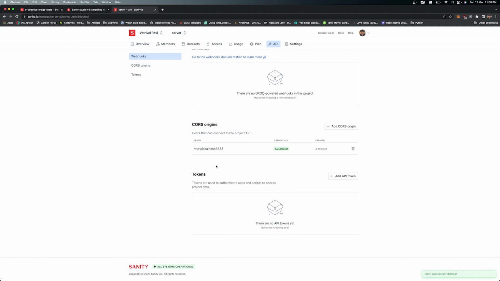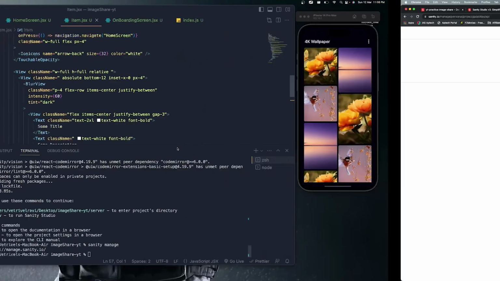All right, so then what we need to do, let's get back to our Visual Studio Code.